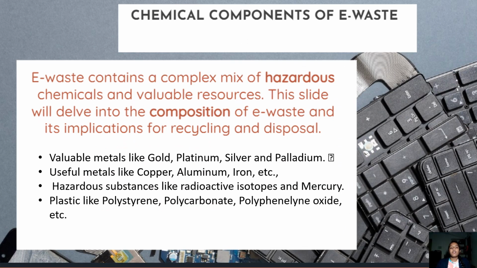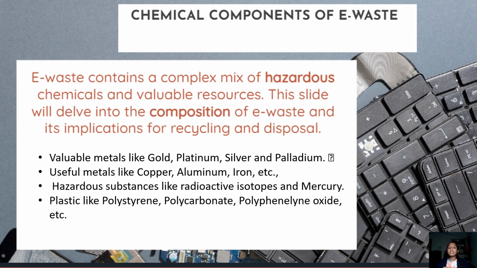Chemical components of e-waste. E-waste contains a complex mix of hazardous chemicals and valuable resources. Some materials that are used in producing the electronic gadgets that we use every day, be it the input-output BIOS that we use in our systems or any such things, have a mixture of different elements and metals, which include hazardous ones and the ones that are not so harmful but still have to be handled with care. So the composition of e-waste and recycling we'll discuss.